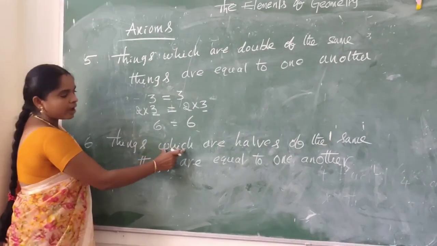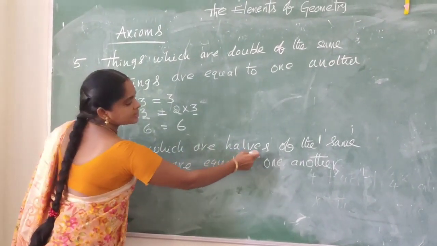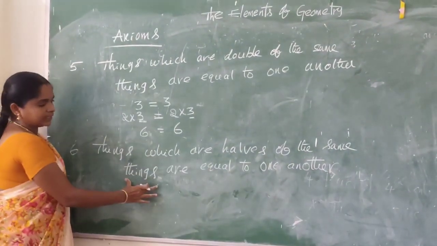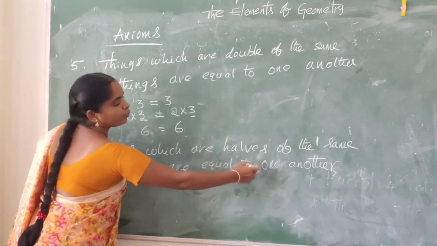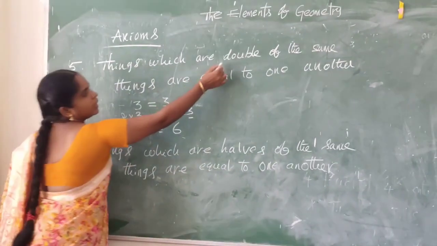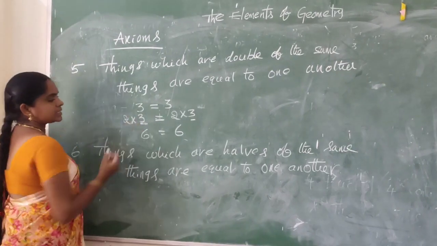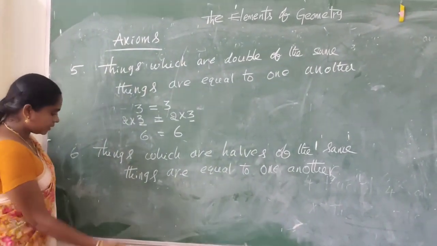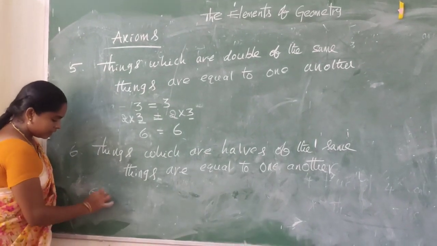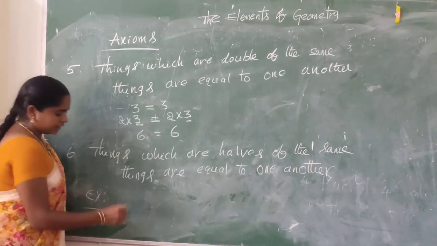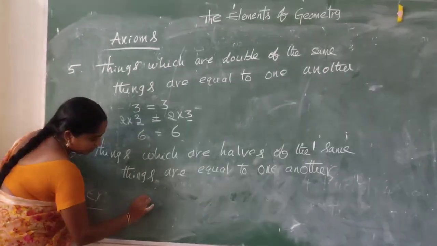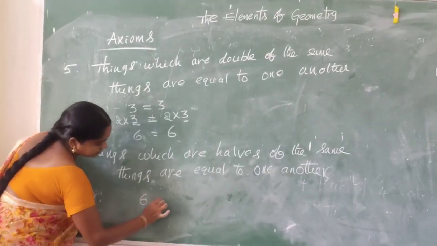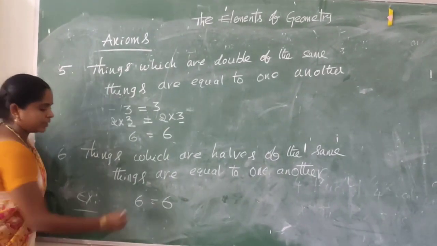Things which are halves of the same things are equal to one another. Double means multiplication. Half means division. So let us take, for example, two equal things.